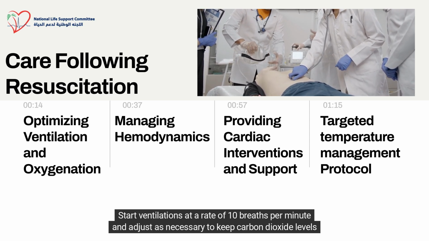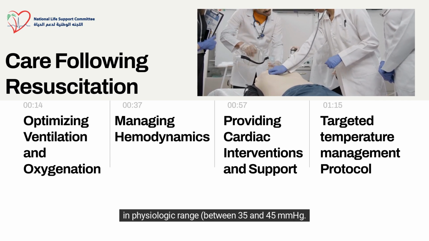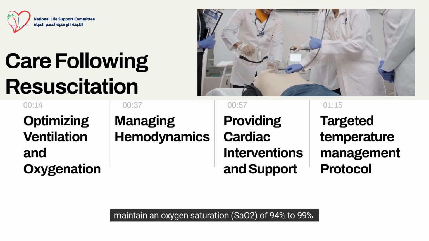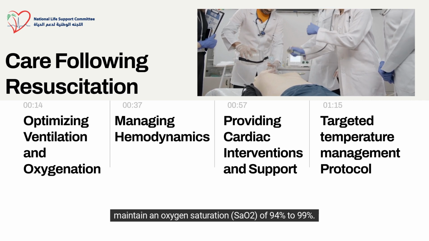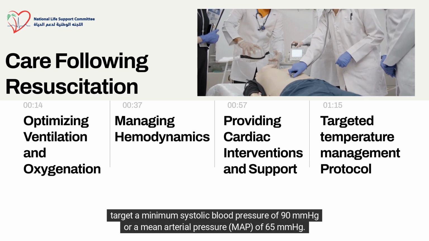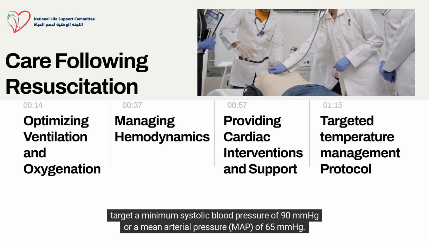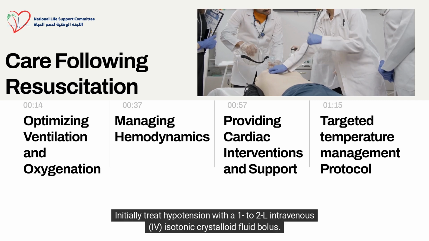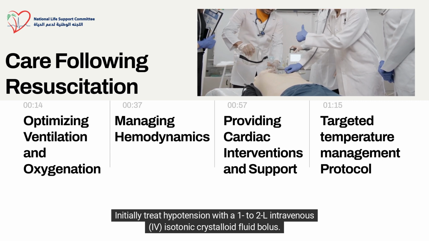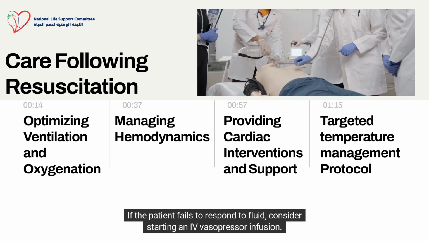Start ventilations at a rate of 10 breaths per minute and adjust as necessary to keep carbon dioxide levels in physiologic range between 35 and 45 mmHg. Maintain an oxygen saturation, SpO2, of 94% to 99%. Target a minimum systolic blood pressure of 90 mmHg or a mean arterial pressure, MAP, of 65 mmHg. Initially treat hypotension with a 1 to 2 liter intravenous IV isotonic crystalloid fluid bolus. If the patient fails to respond to fluid, consider starting an IV vasopressor infusion.